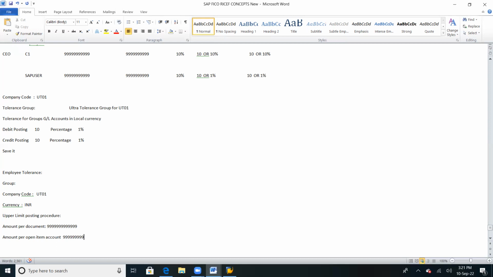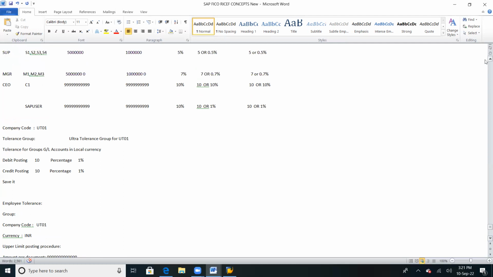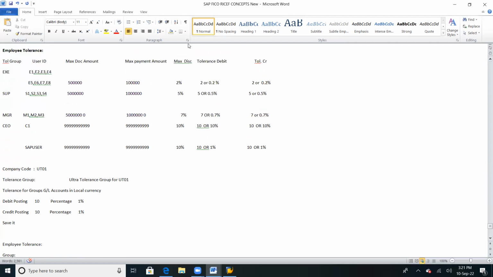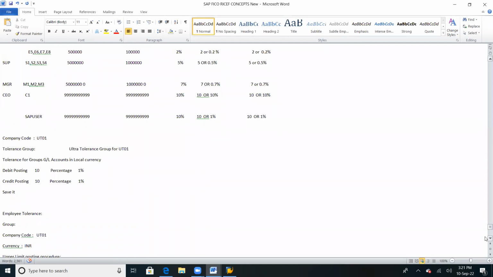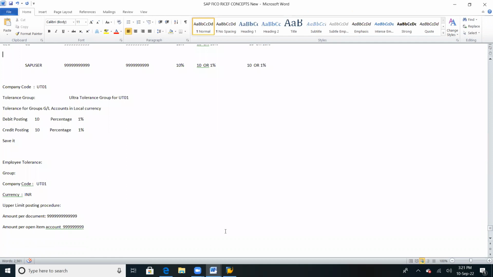And what is the cash discount? Cash discount we are giving here. What is the maximum cash discount we are giving? 10%. So this is the maximum, I'm telling you. After this, we will have one more. So we can define the cash discount per line item.